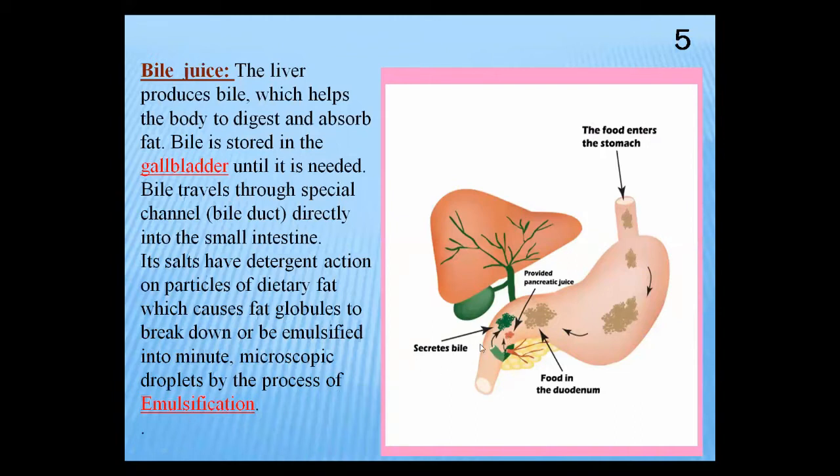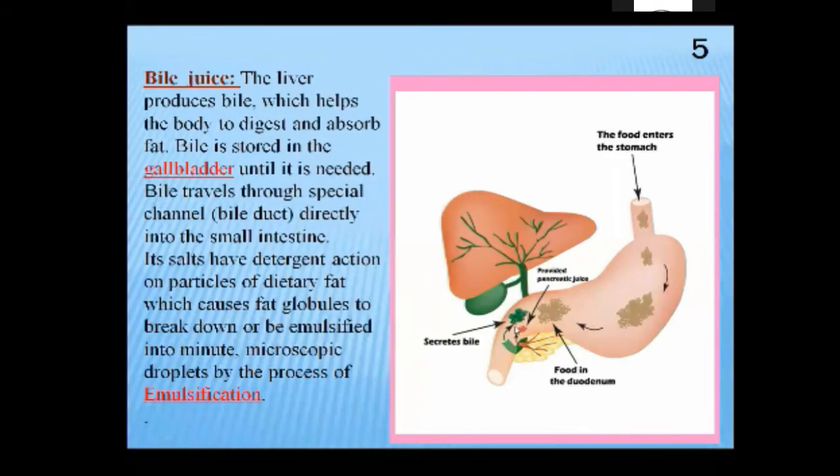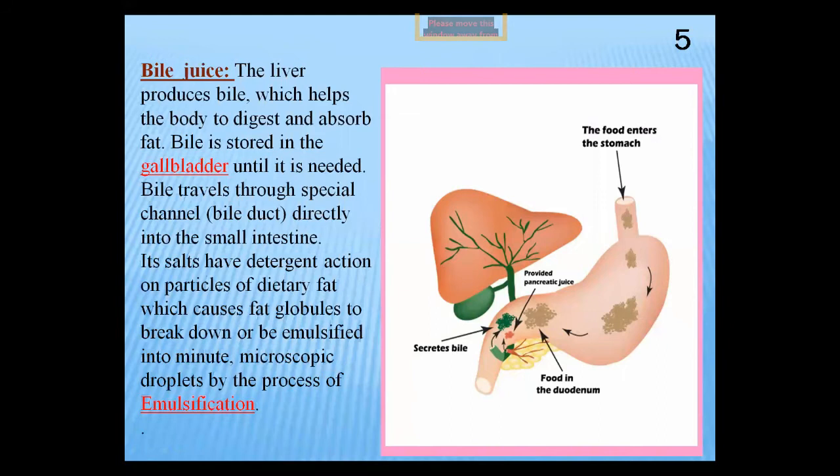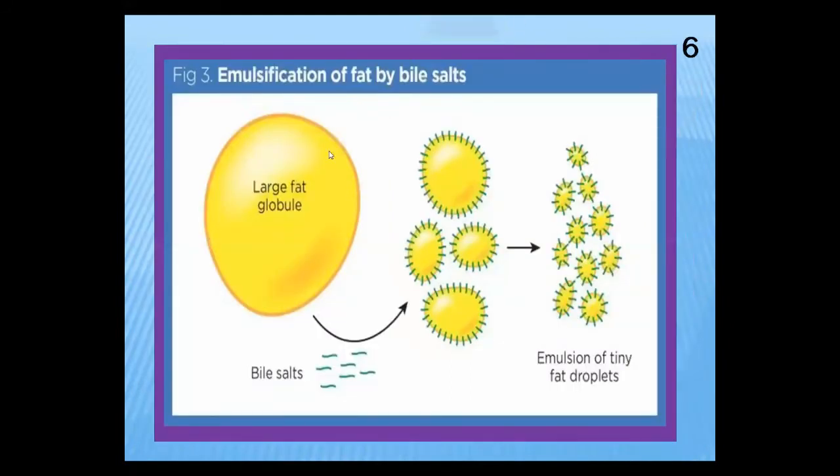What is emulsification? The chyme contains all types of nutrients in the form of polymers: protein, fats and carbohydrate, but only the bile acts on the fat and converts the large molecules of fats into fatty droplets. Observe this picture. This is the picture of emulsification. These are the large molecules of fat, and they are converting into small pieces of fat by the process of emulsification.